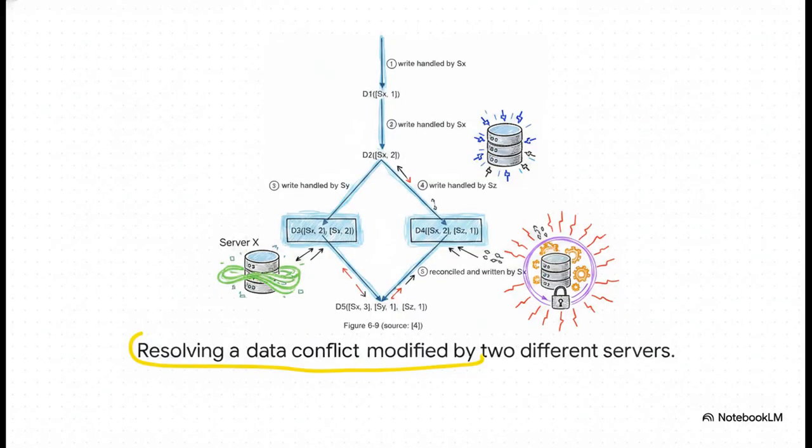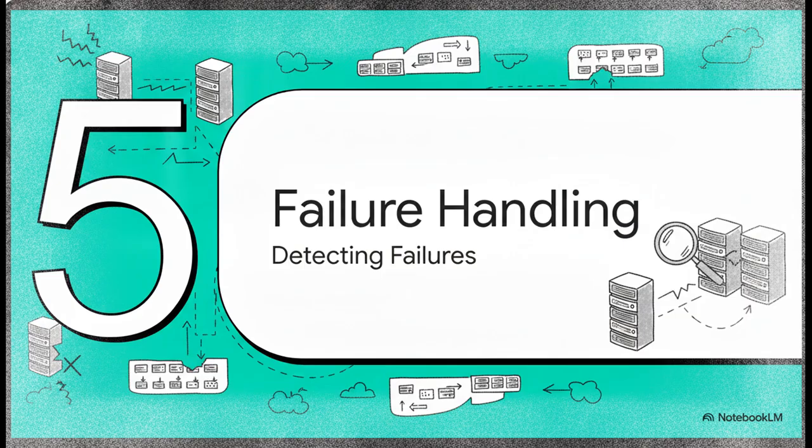A client writes a data item handled by server X, creating version D1. Server X updates it again, creating D2. But then two different clients read D2 and update it simultaneously through different servers, Y and Z, creating D3 and D4. These are sibling versions, a conflict. So the next time a client reads the data, they get both D3 and D4. The client application itself resolves the conflict and writes back the reconciled data, resulting in D5, which correctly logs the history of all three servers. Pretty clever, right?